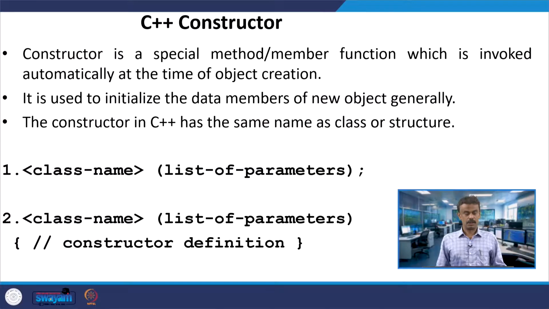Welcome to lecture 8, classes and objects. We are going to see the C++ constructor. A constructor is nothing but a special method or member function. It will be automatically invoked when you are creating an object. Assume that you have a class and then you have an object, let us say Student S1.